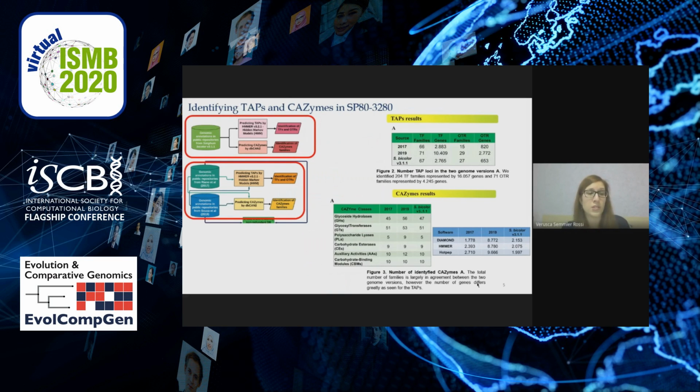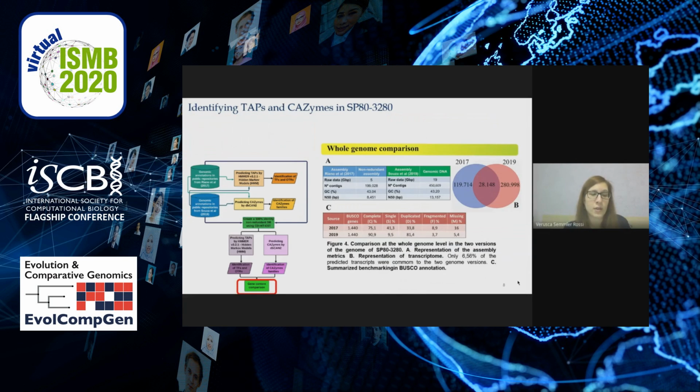And here, as we can see, was the prediction of TAPs and CAZymes following the process shown in the workflow. We identified 204 TF families represented by 16,057 genes and 71 OTR families represented by 4,245 genes. And for the CAZymes, we identified 279 families.